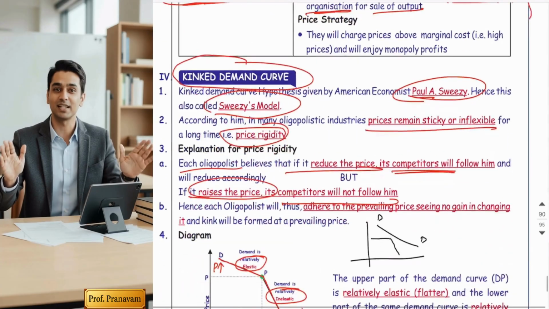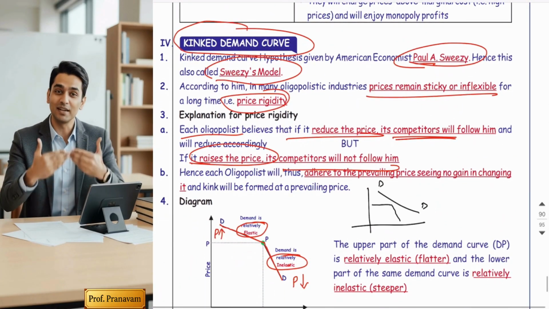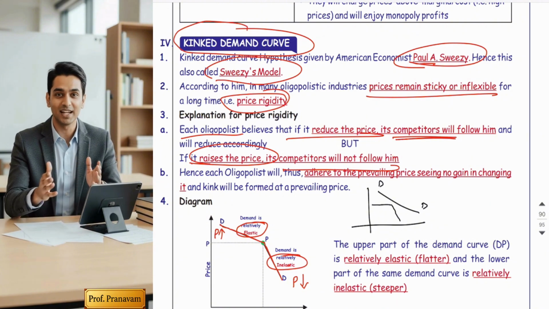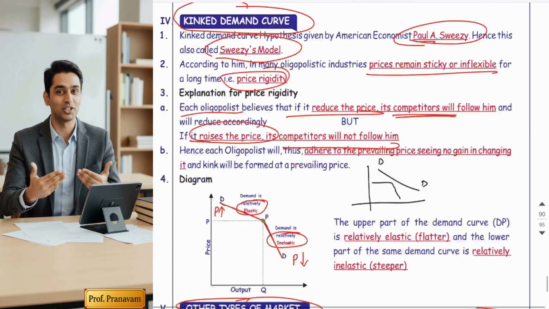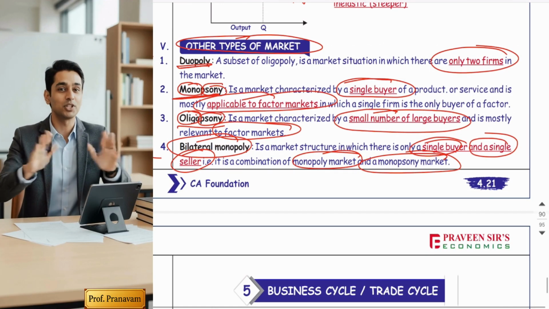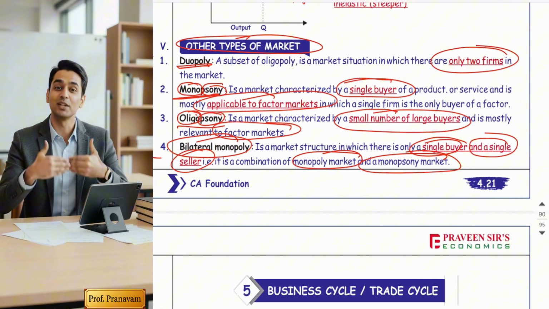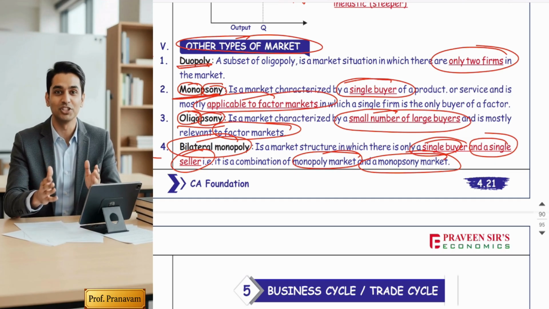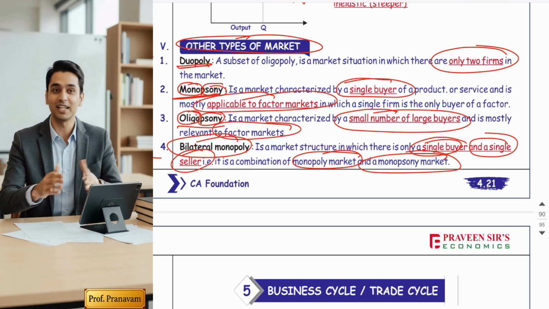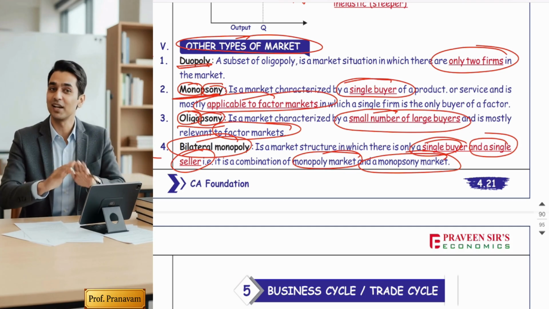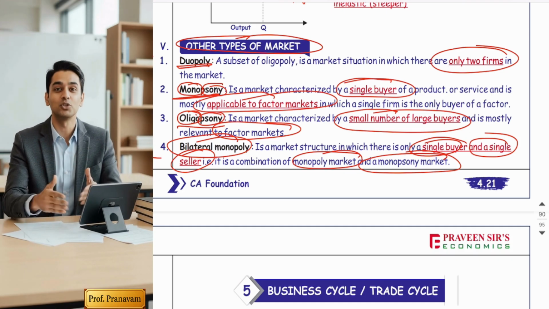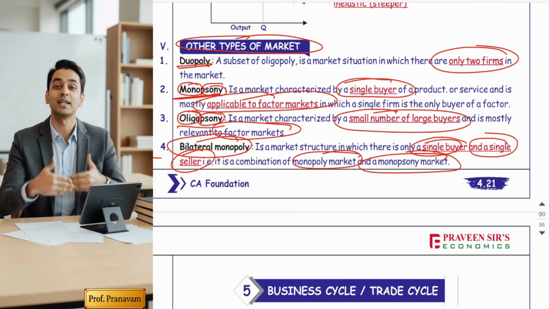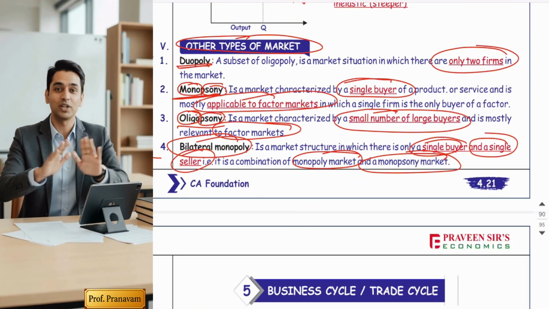Right? Now, the kinked demand curve explained price rigidity among the oligopoly, and it was derived from the American economist Paul Sweezy. Am I correct? And some other types of market were duopoly, monopsony, oligopsony, and bilateral monopoly. So friends, hope you understood the whole unit. Keep revising regularly and remember, understanding market behavior is the key to understanding this chapter.